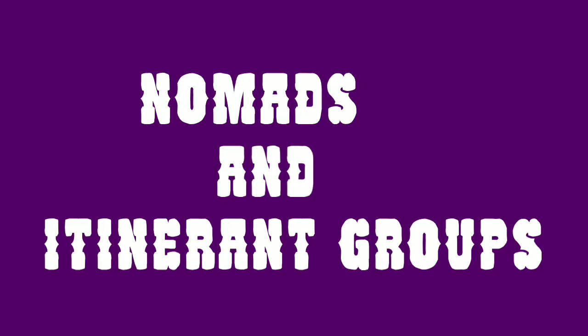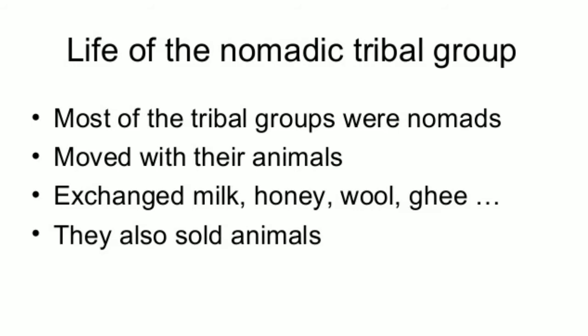Next, we are going to study about nomads and itinerant groups. Nomads are basically the wandering people. They move from one place to another with their animals. These groups of people generally used animal products like milk, ghee, wool, etc. Mostly these nomads move from one place to another and exchange their goods with the people belonging to the settled communities. They exchanged milk, wool and ghee with the agriculturists in settled communities in return for food grains, clothes, utensils and so on.